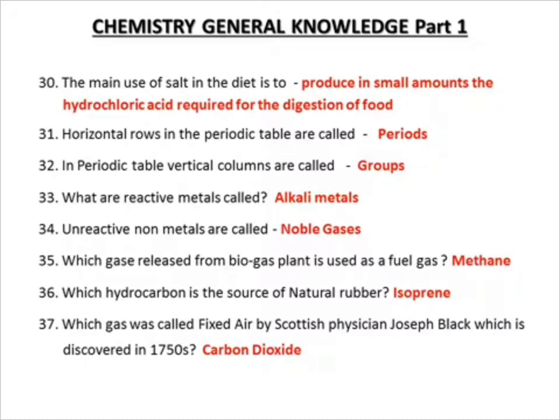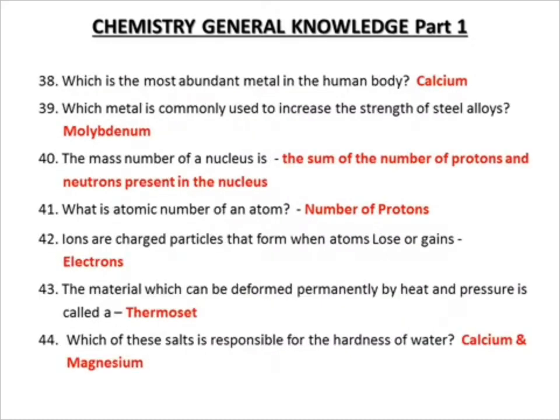What are the elements next to the alkali metals called? Noble gases. Which gas released from biogas plant is used as fuel gas? Methane. Which gas was discovered by the Scottish physician Joseph Black in 1750? Carbon dioxide. Which gas released from biogas plant is used?